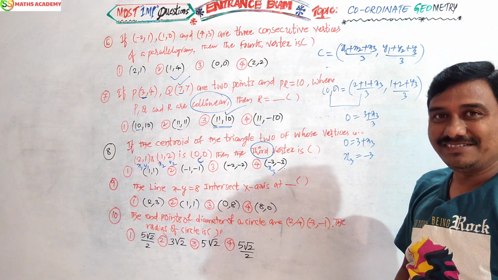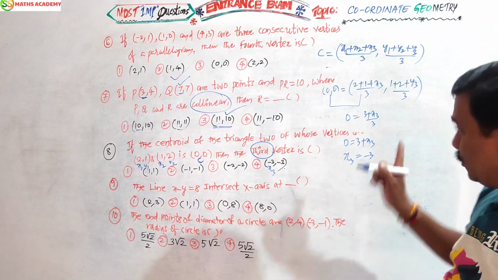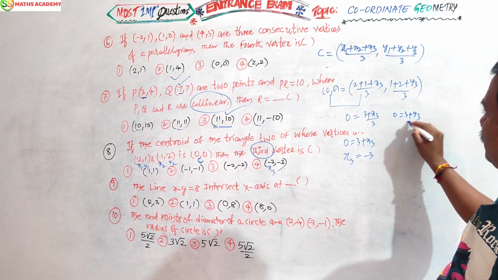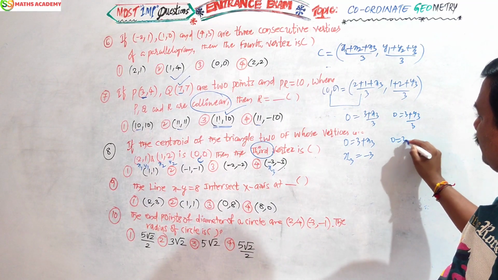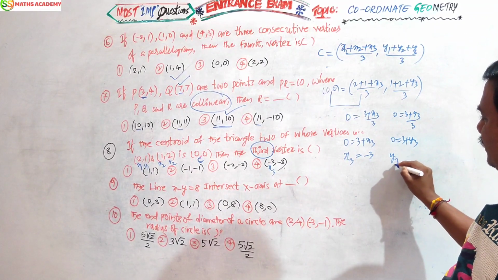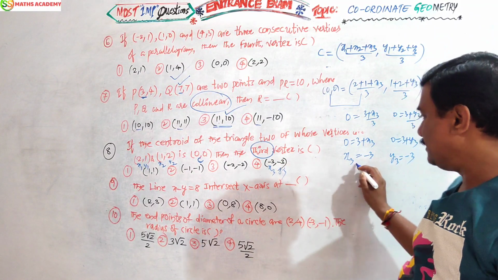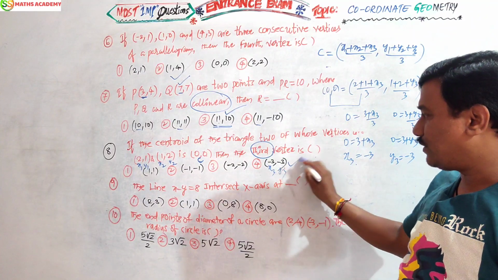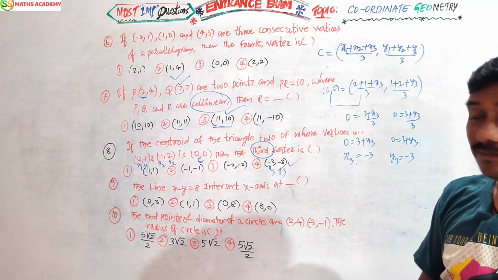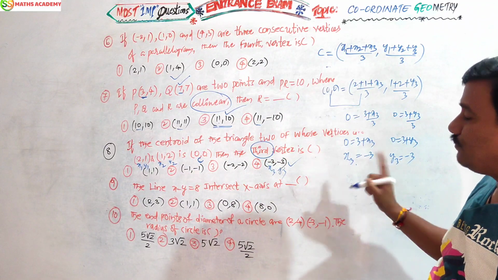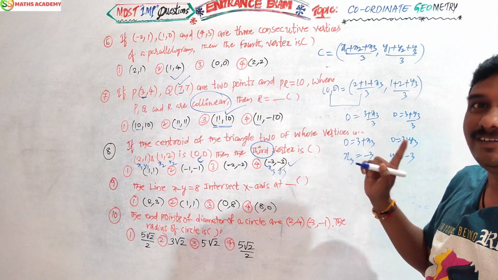Now the answer is completed. No need to do y3. But if you want to check it, yes, it is also: 0 equals (1 plus 2 plus y3) by 3. 3 into 0 is 0, so 0 equals 3 plus y3. So y3 equals minus 3. So x3 is minus 3, y3 is minus 3. That is the perfect option for this question. When the centroid is given and the third vertex is asked, in this kind of situation you have to apply this technique.